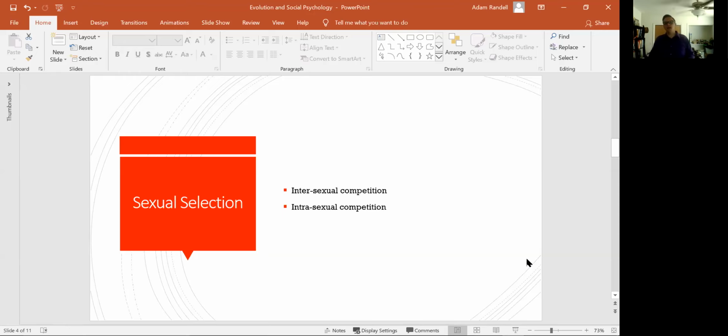So we might expect that as the preferences of one sex shift across generations, the competition in that domain in the opposite sex would shift. All right. And that is sexual selection. Those are the two processes of sexual selection.